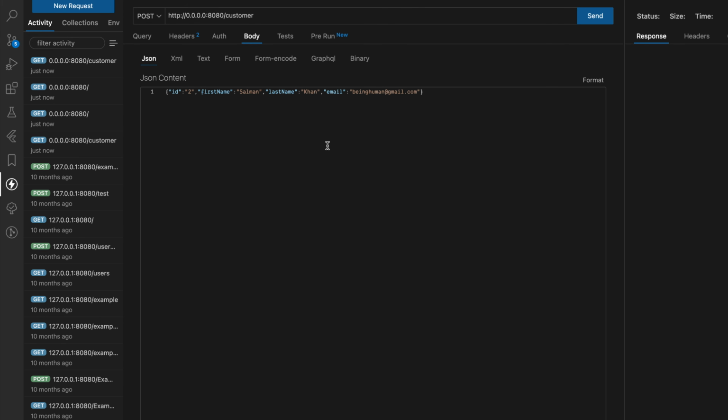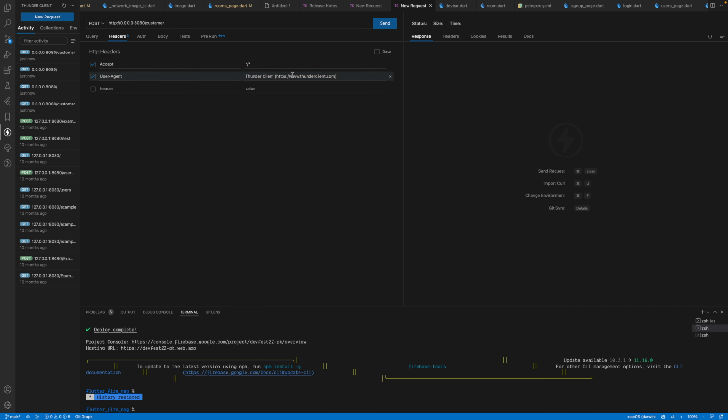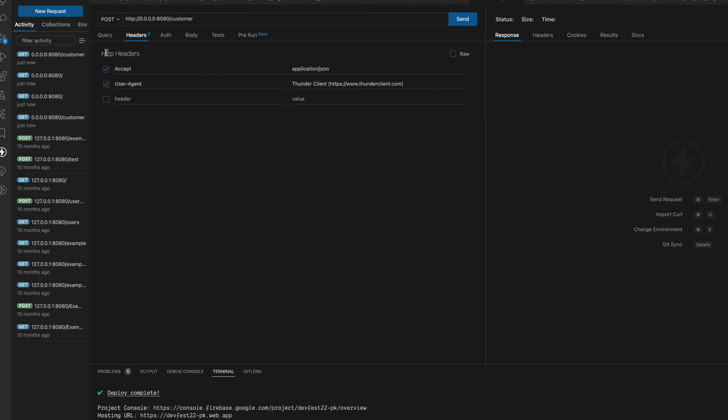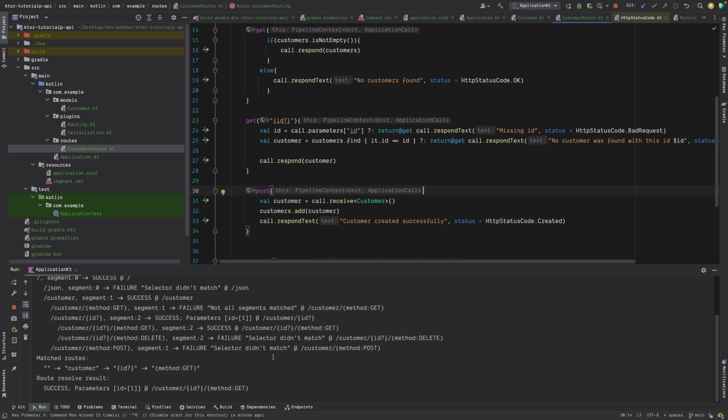For example, this is the data, right? I can specify the header here like accept all. Right now you can say application slash JSON. For example, I can say this, right? And then you can post the request. So if I go back, I can see if things are working. Yeah, I think it's running now. Let's try it out. Okay.